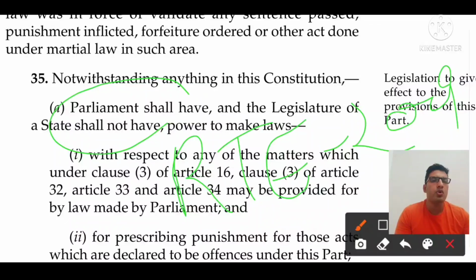The state government does not have any such right to implement fundamental rights, or to pass any legislation for the implementation of fundamental rights. That is all about Article 35.